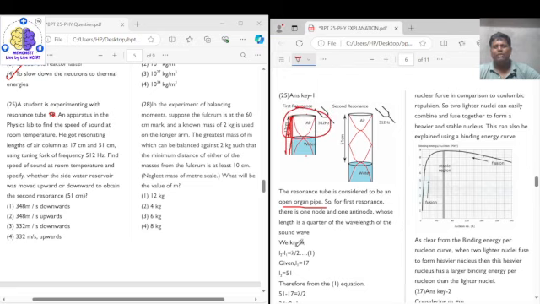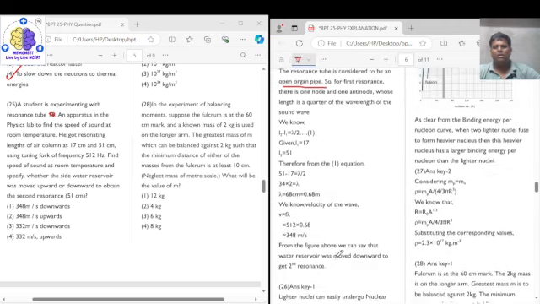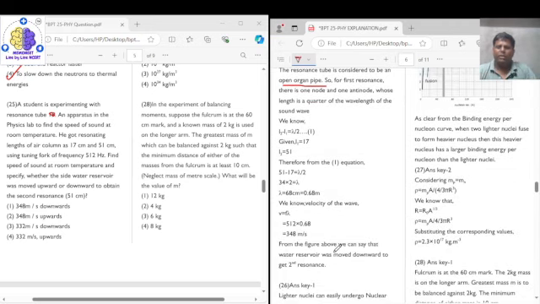So 17 is equal to lambda by 4, right? So we'll get lambda equal to 68 centimeter, or you can say lambda is equal to 0.68 meter. Now once we have lambda and we have frequency as 512, multiplying frequency with lambda will give you the speed, that is equal to 348 meter per second, right?